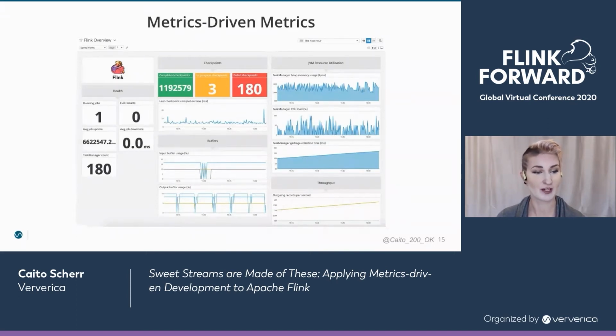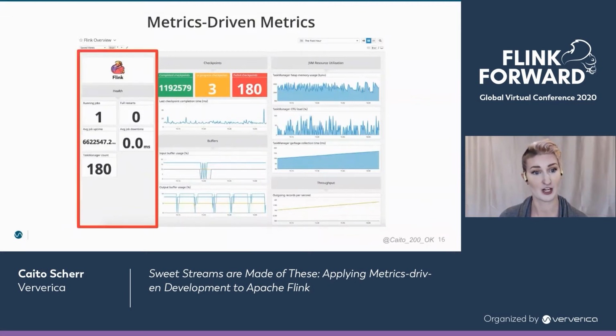So I love this dashboard because it's a great example of labeling exactly what's important to this team for their application. In the left column, you have some of the essentials related to the Flink application status. So for any of you that are new to Flink out there, all of these metrics, along with others, are also available on the UI that comes with Flink out of the box.